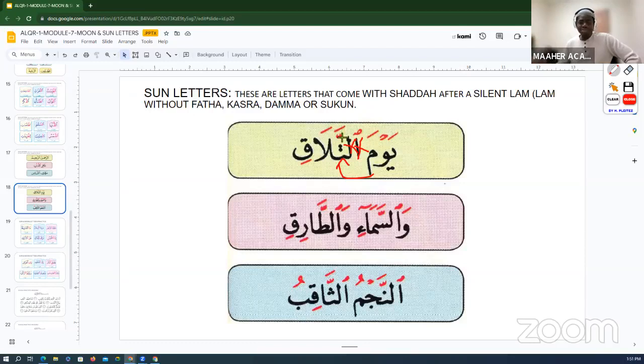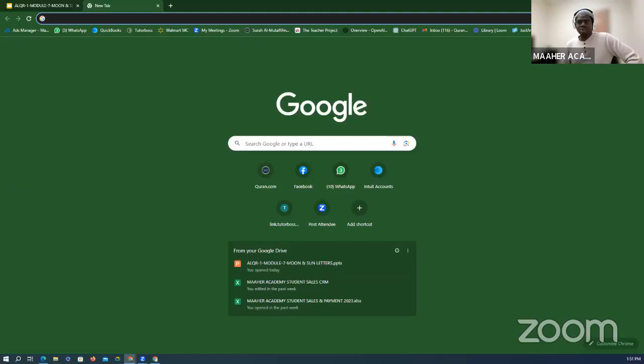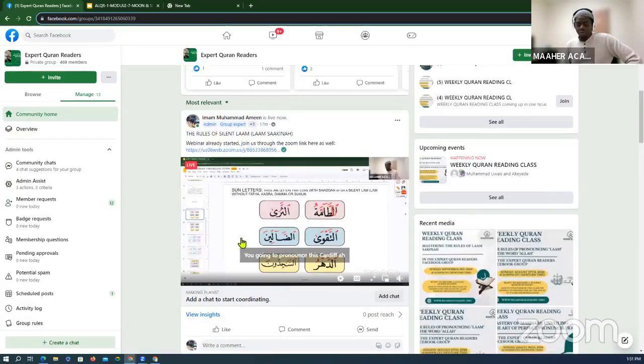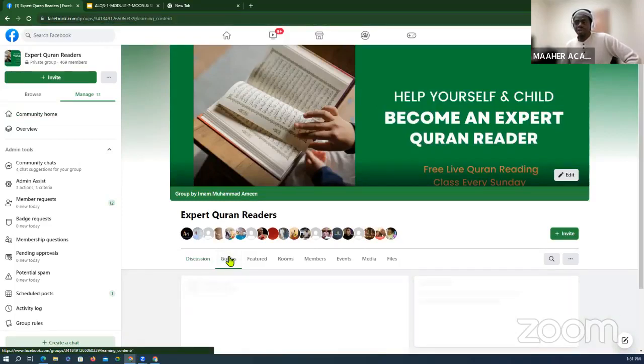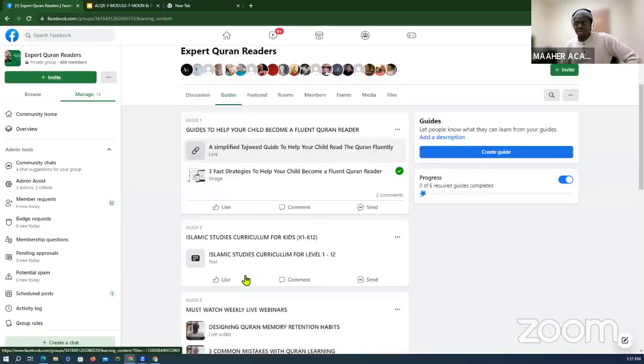We'll be learning the rules of shadda, and we already had some lessons previously in our Expert Quran Readers Group. For some of you who are still new to these lessons, you can watch some of our lessons on this platform. We have tons of resources for you there. All you need to do is go to the guide section of this platform, and you will see all the lessons we've learned about the rules of Tajweed in the past. You yourself as an adult, or your kids, can watch these lessons.